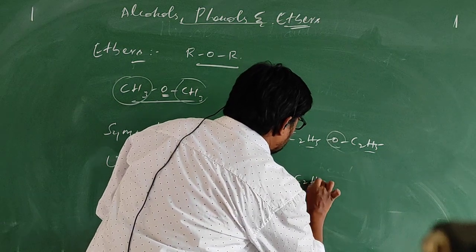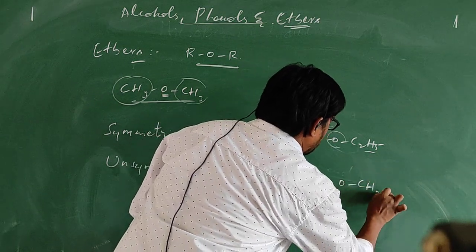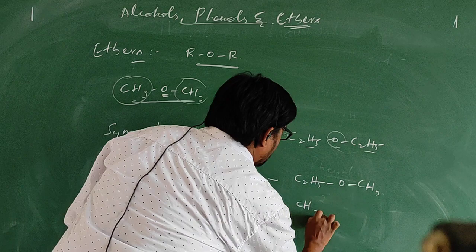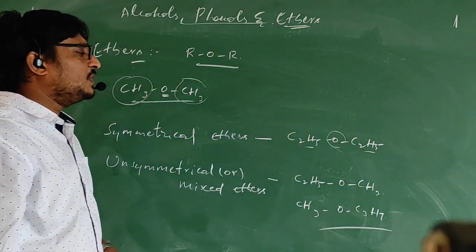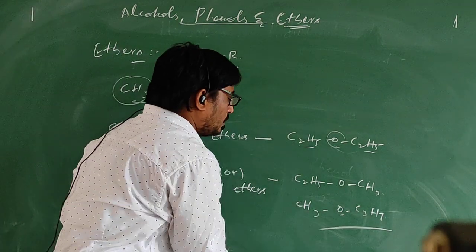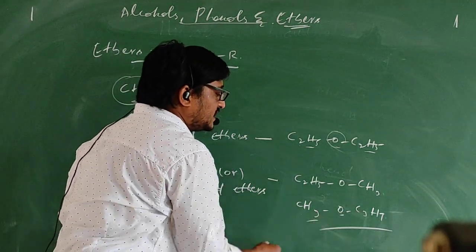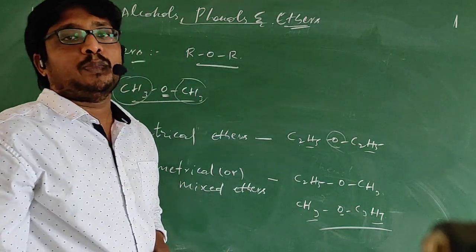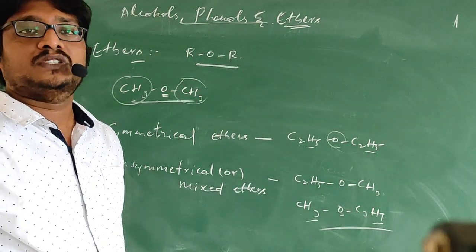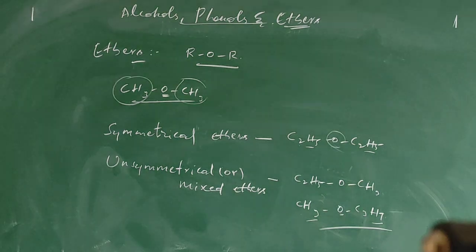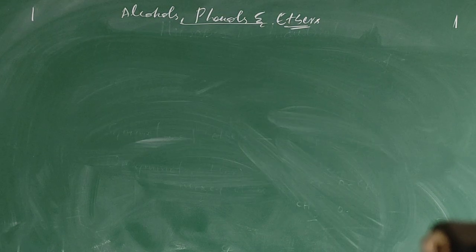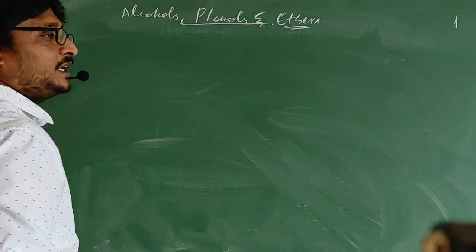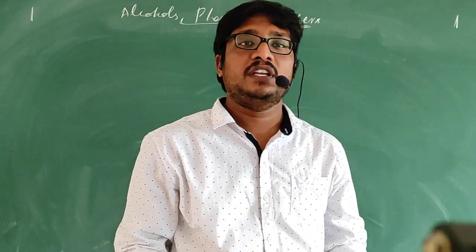Then we call them unsymmetrical or mixed ethers. For example, C2H5OCH3. This is one example. Or CH3OC3H7. So these are some examples. If you observe this, on this side CH3 is there, on this side a propyl group is there. So different alkyl groups. So we call them unsymmetrical or mixed ethers. Please note that. Now let us see about the nomenclature: how to name alcohols, phenols and ethers.